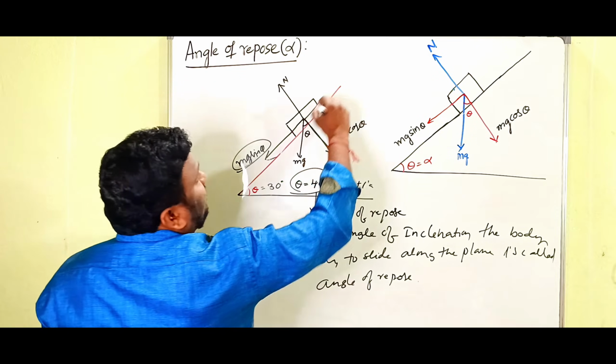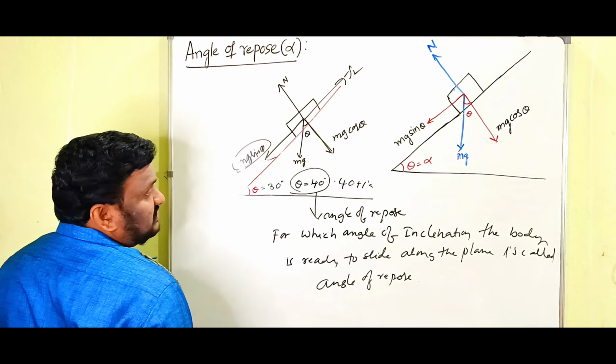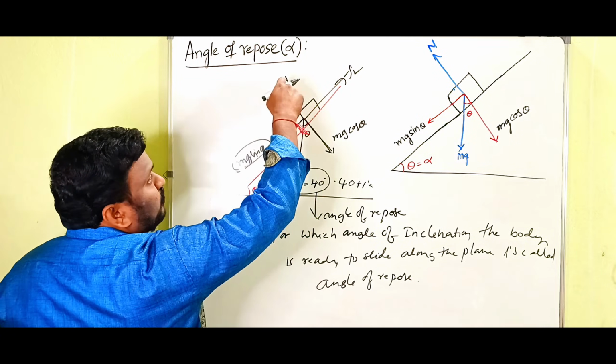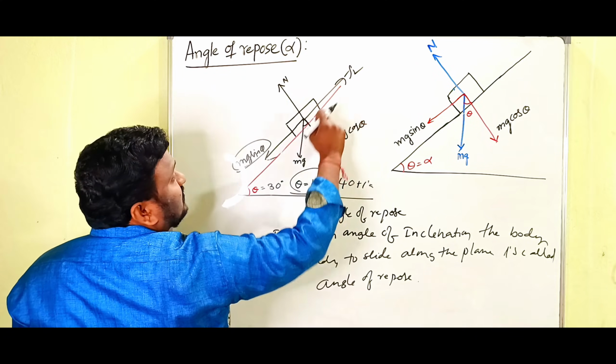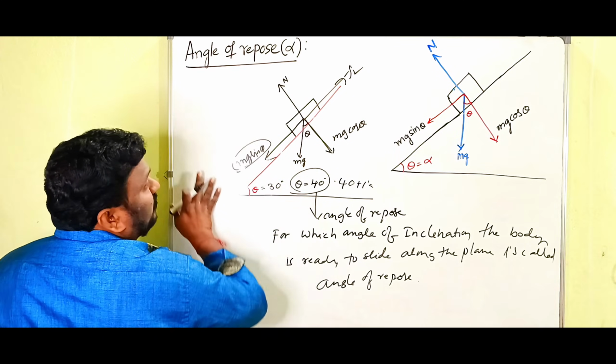The friction acts in the upward direction along the plane. The normal force is upward, and limiting friction is along the plane upward.